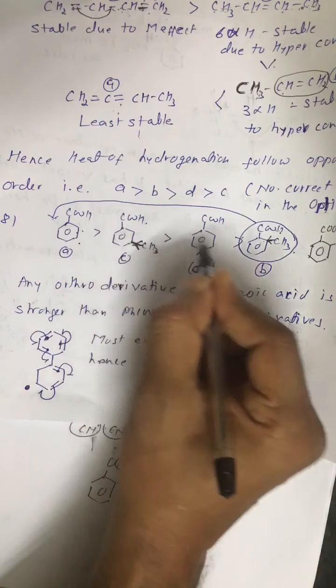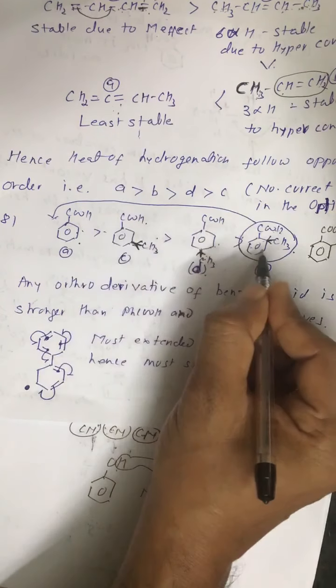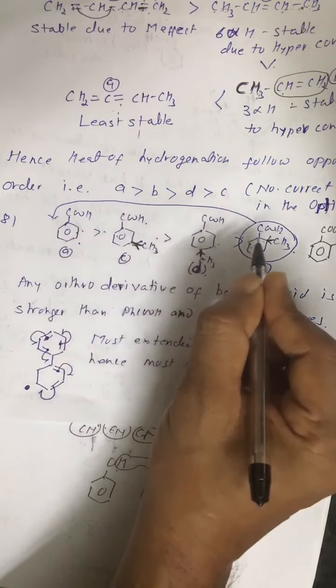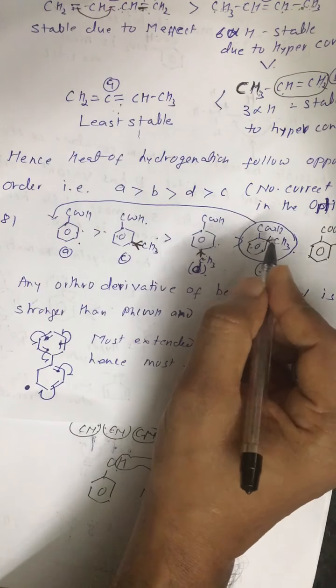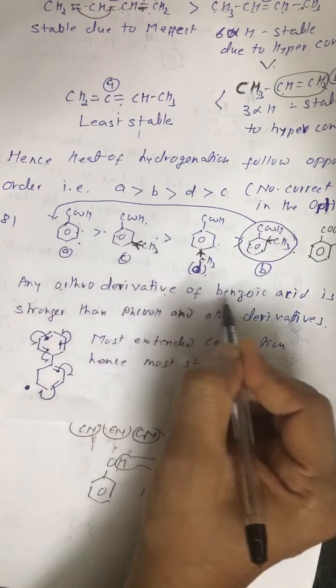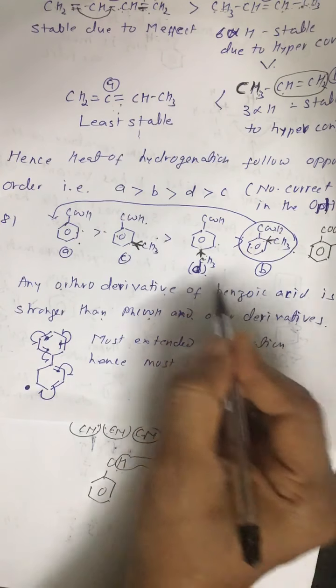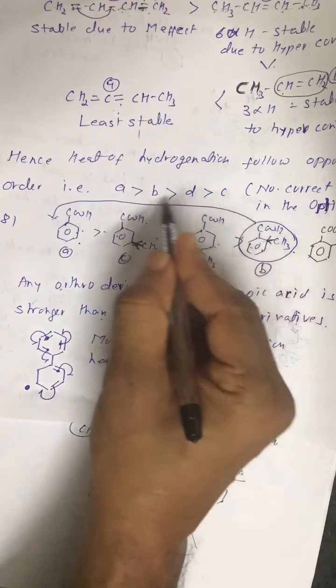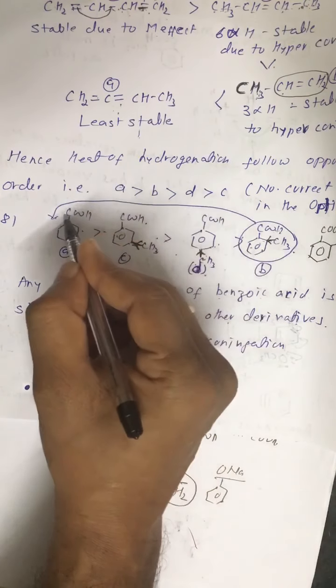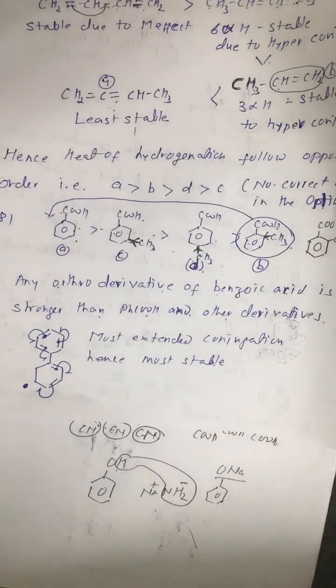So the order of acidic strength which we should get is this. All right, but there is the ortho effect in benzoic acid, that is any ortho derivative of benzoic acid is stronger than benzoic acid and other derivatives, that is meta and para. So we get this acidic strength order. All right.